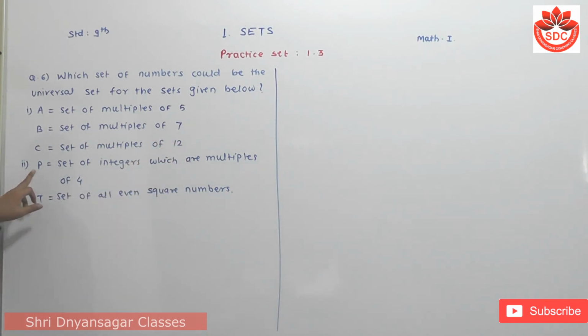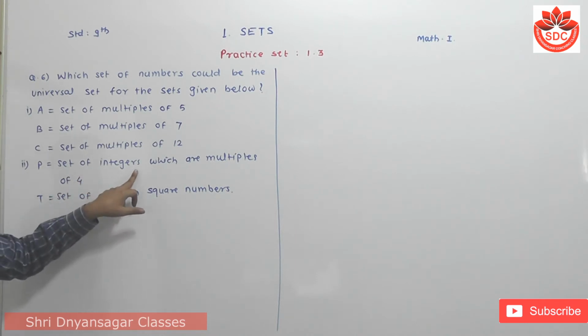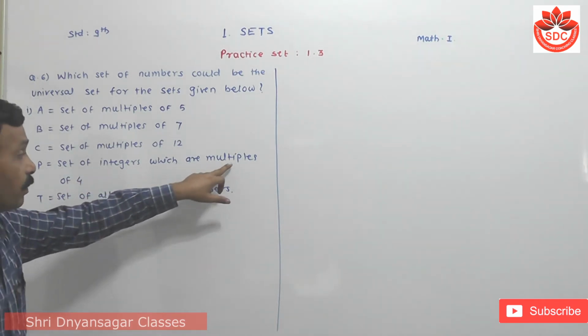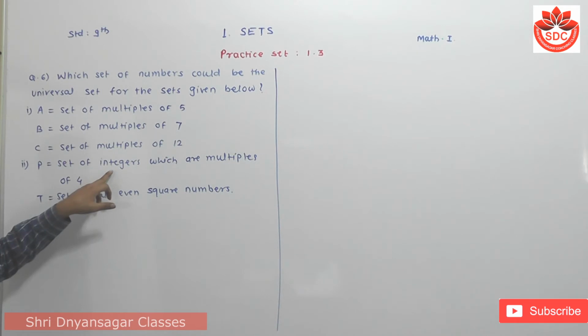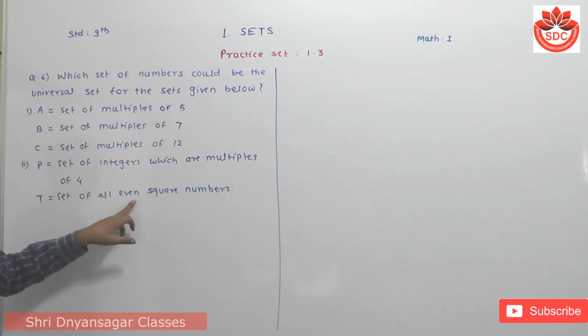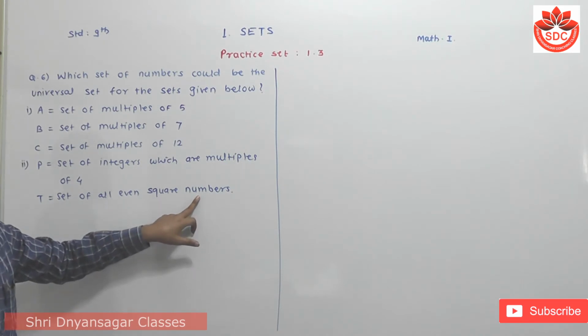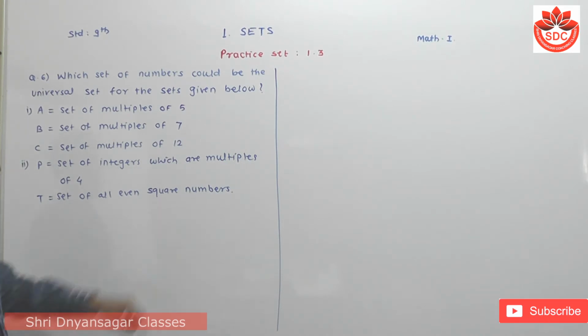Second question: P is the set of integers which are multiples of 4, only integers multiple of 4. Then T is the set of all even square numbers, but only even. Now for this, student, its solution is